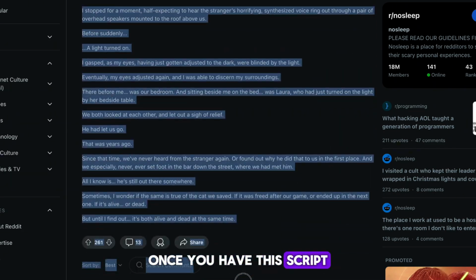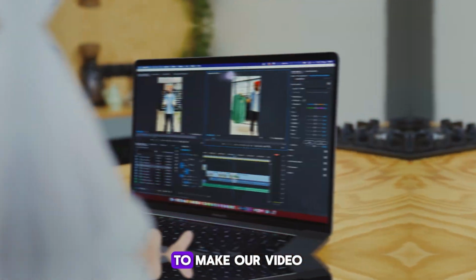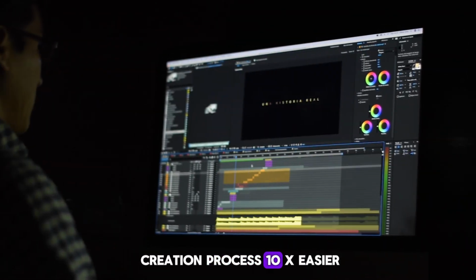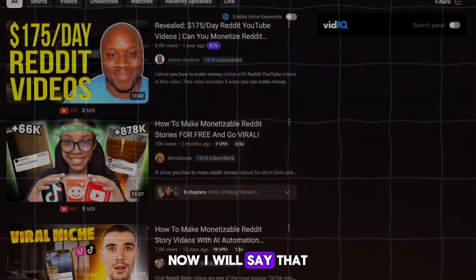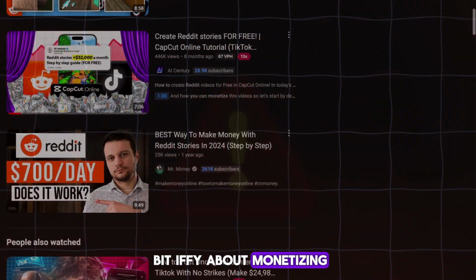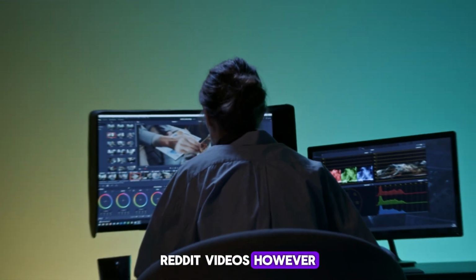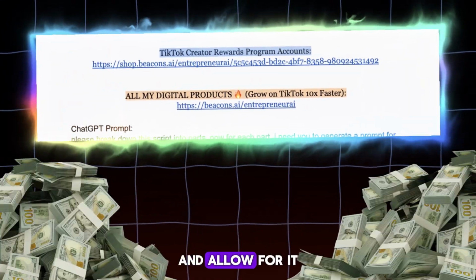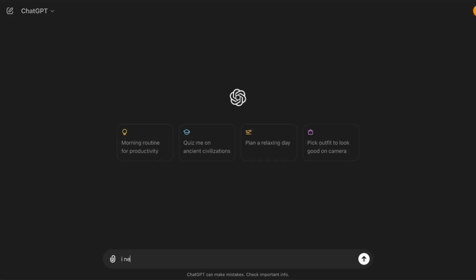Once you have this script, we're going to use the power of AI to make our video creation process 10x easier. Now, I will say that YouTube can be a bit iffy about monetizing Reddit videos. However, I'll show you some changes that we can make to the script to make it original and allow for it to get monetized. So we want to head to ChatGPT to go ahead and do just this.